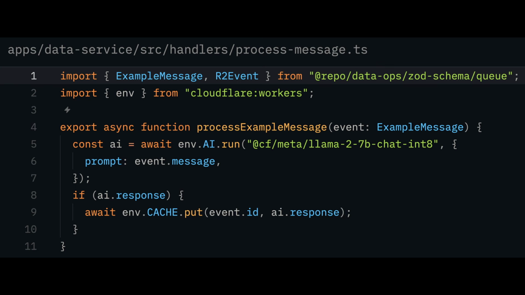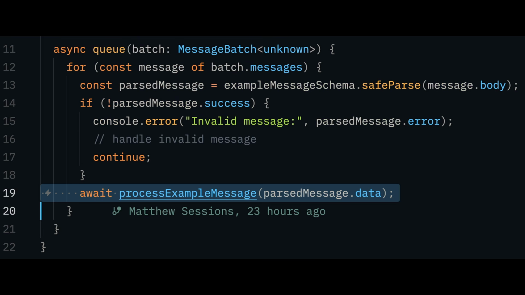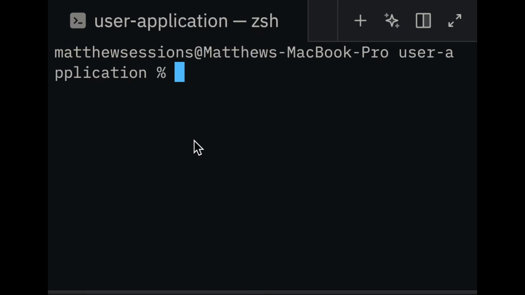We can then create a simple handler method that takes in our type-safe event. Now, usually this handler is an entry point to more complex processing logic, but for this example, we're just going to use Cloudflare's AI binding to pass in the message that the user sent over and then have an LLM generate a response. We'll also save the LLM output in a key value store so the Tanstack Start application is able to visualize it. From here, we just need to make sure our message loop is passing in the event to our handler, and then we can go ahead and deploy our data service.